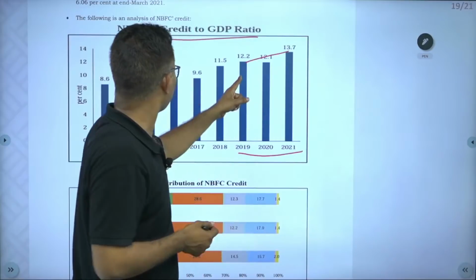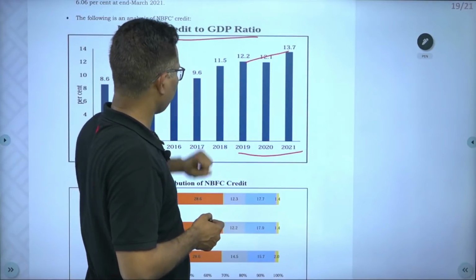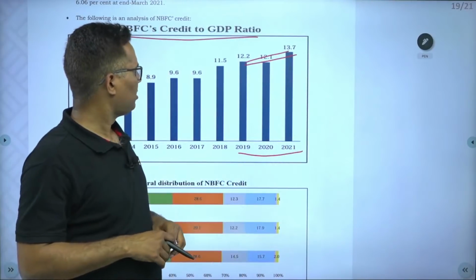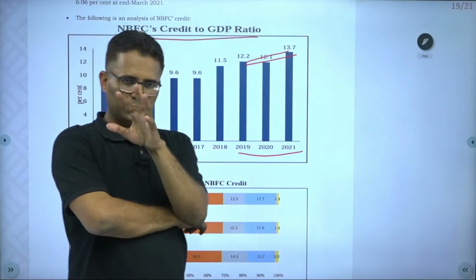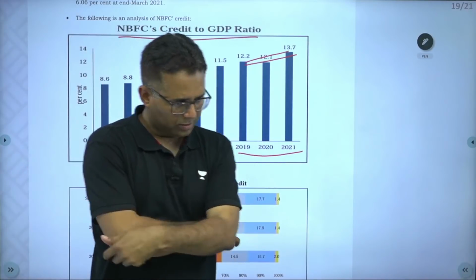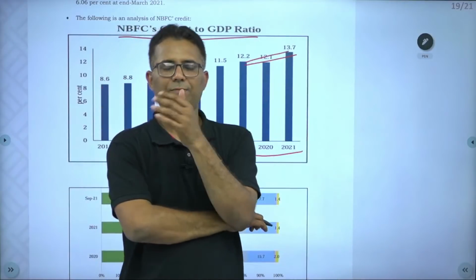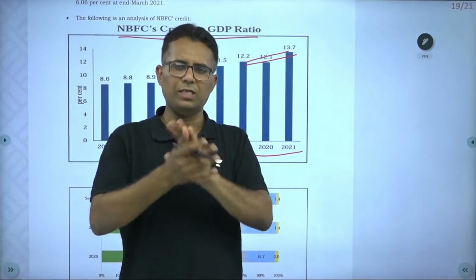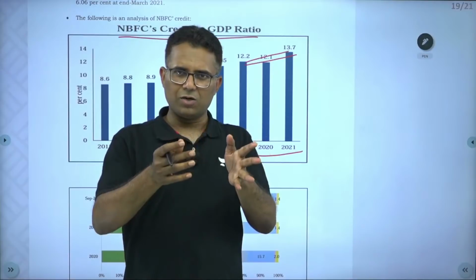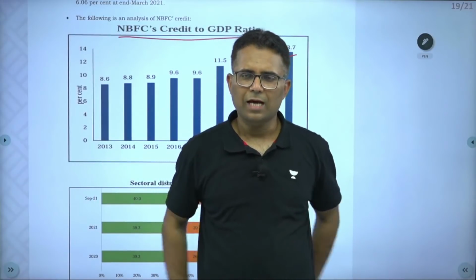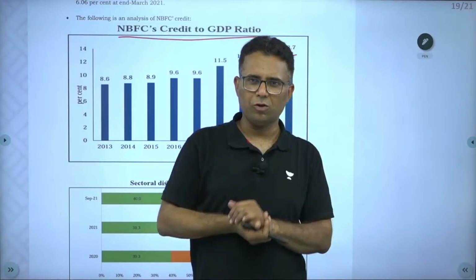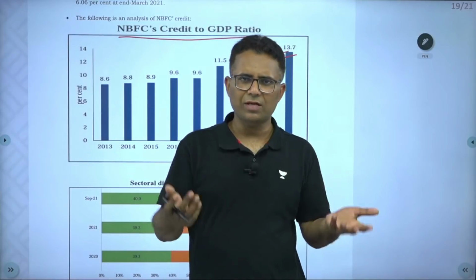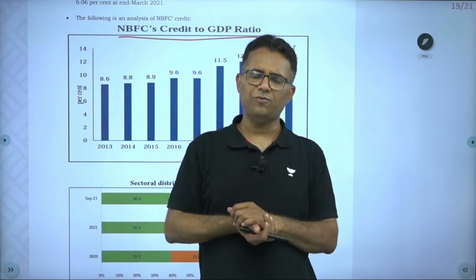Why is this trend in the last 2 years? Of course, this also increased. But the reason for this increase is, in the last 2 years, just please listen carefully. In the last 2 years, pandemic, RBI has infused a lot of capital, a lot of money in the economy, right? RBI gave LTRO money to the banks. RBI has infused through other instruments also. It gave money to lend further. It has given money to banks, it has given money to NBFCs through LTRO option, through other capital infusion.